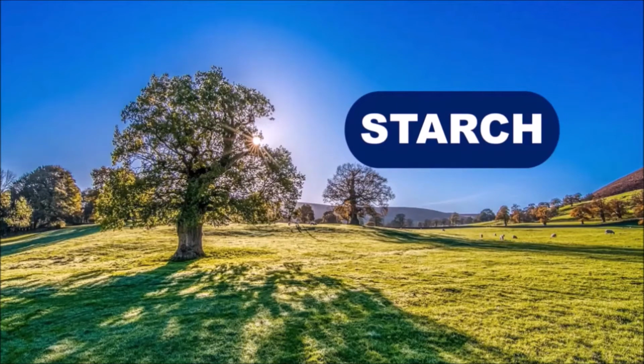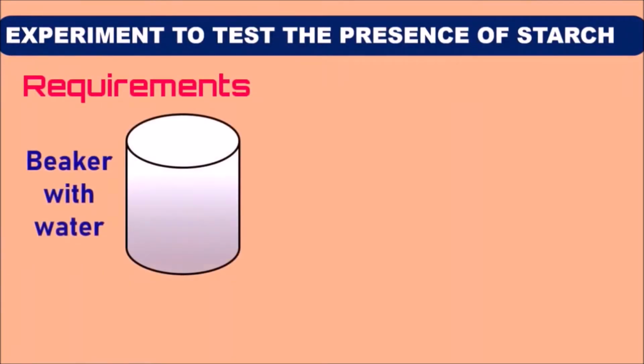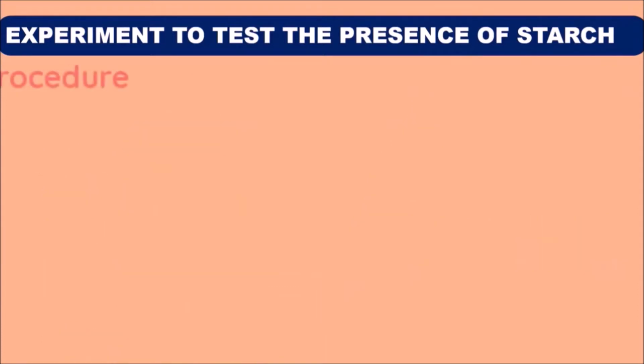Now, our task is to test the presence of starch in the leaves. For this, we need to do an experiment. Experiment to test the presence of starch. The requirements for this experiment are a beaker with water, stand and burner, a test tube with a leaf, and methylated spirit. Now, let us see the procedure to conduct this experiment.